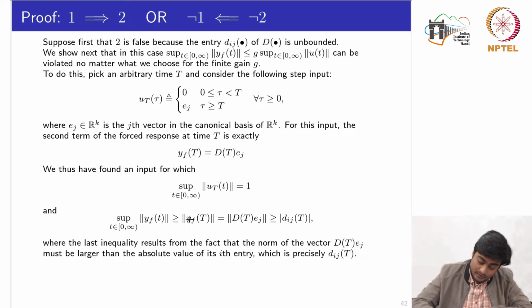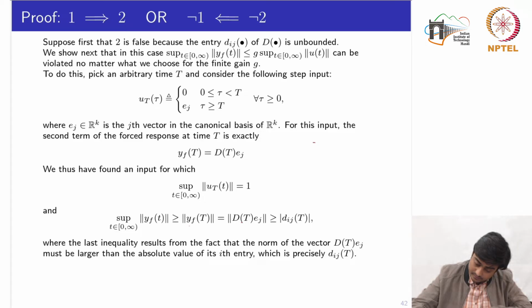Because we know that y(T) would be unbounded, which is equal to D(T) e_j, and we know some entry d_ij is unbounded, meaning this would be greater than or equal to the absolute value of d_ij. The last inequality results from the fact that the norm of the vector must be larger than the absolute value of its ith entry, which is precisely d_ij. This you can visualize by this.